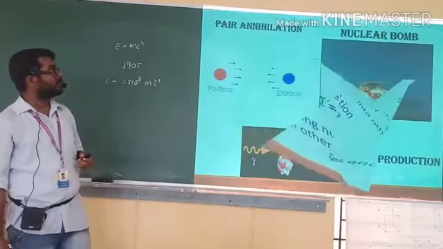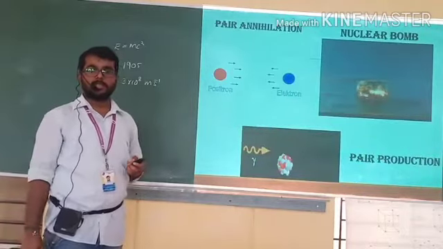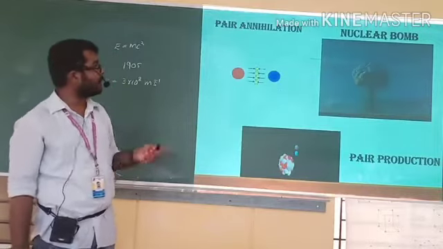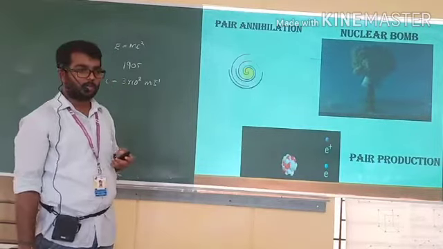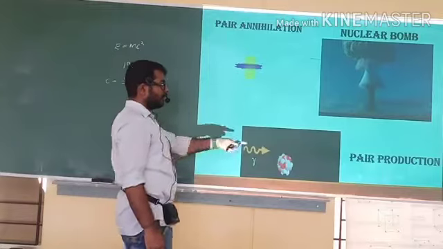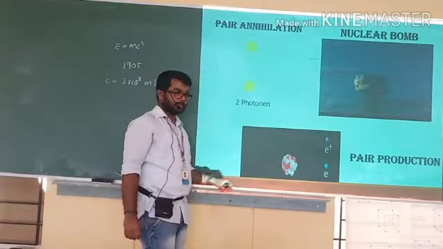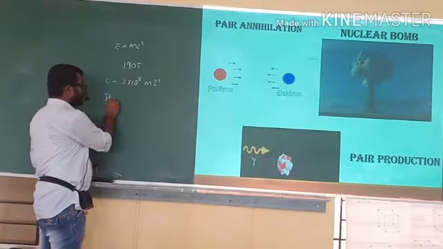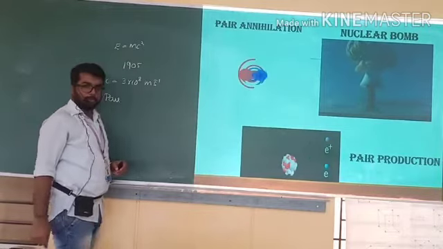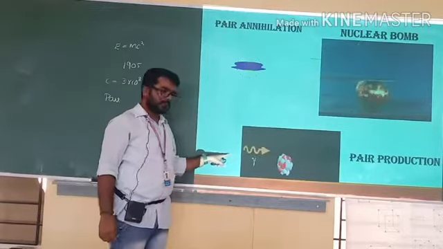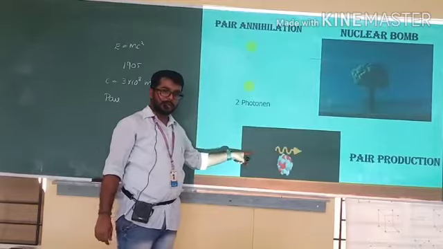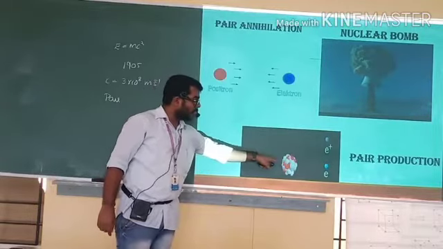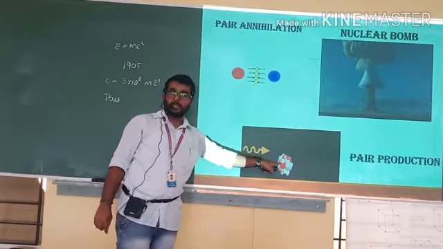Here you can see three processes which will help us to understand Einstein's mass-energy equation. First is pair production. Pair means there are two particles. This is gamma radiation, that is light, when it approaches a heavy nucleus.